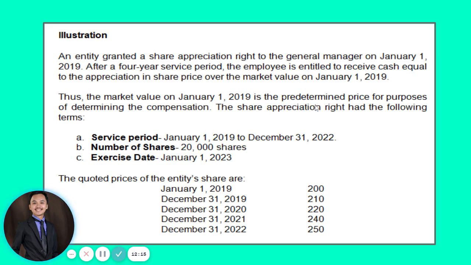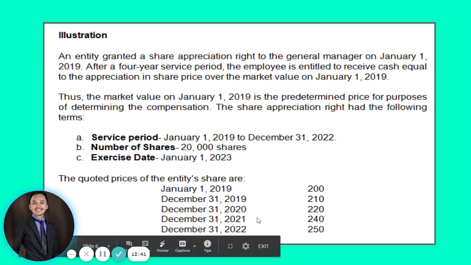Okay, the share appreciation right had the following terms. Again, we have a service period from January 1, 2019 to December 31, 2022, because that's a 4-year period. The number of shares is 20,000 shares, and it is exercisable on January 1, 2023, or after the 4-year vesting period.